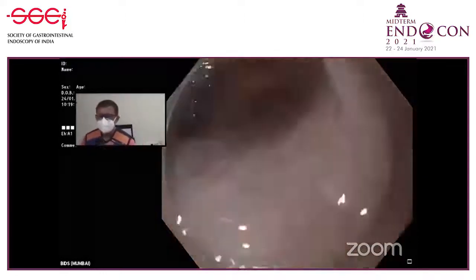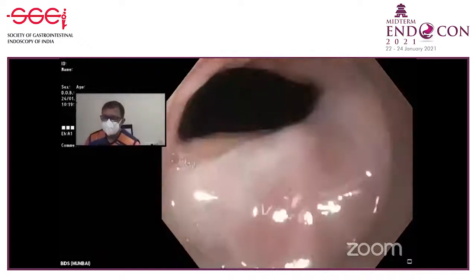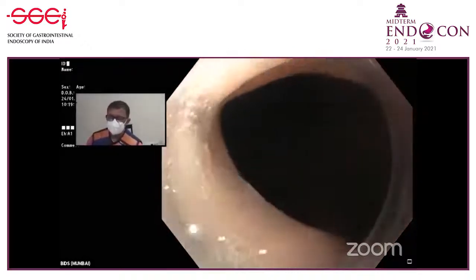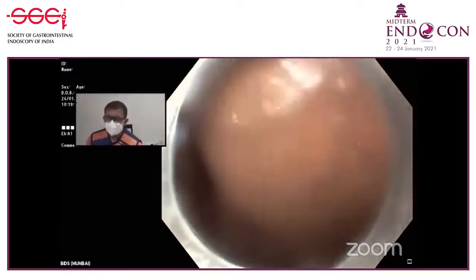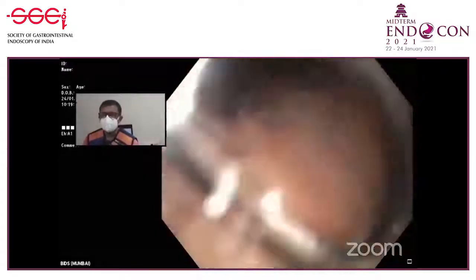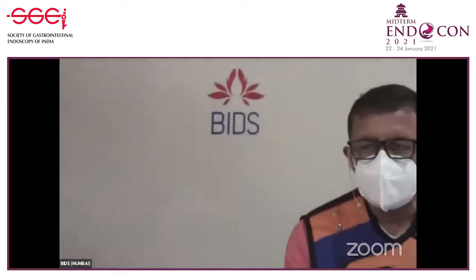Okay, done. Then we'll inspect the mucosa just to make sure there is no mucosal damage anywhere, no hematomas, any injury because of thermal energy, and close the stomach completely. This patient is started on liquids 24 hours later. You don't have to do an X-ray. You don't have to do a CT. Antibiotics are given only for 2 days.